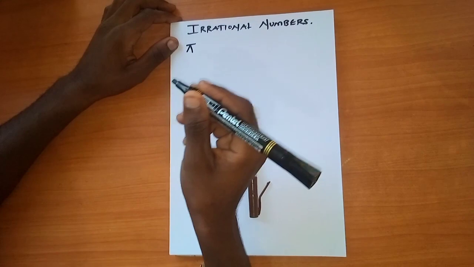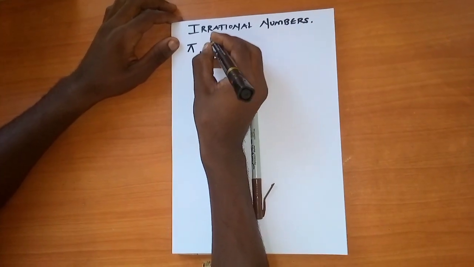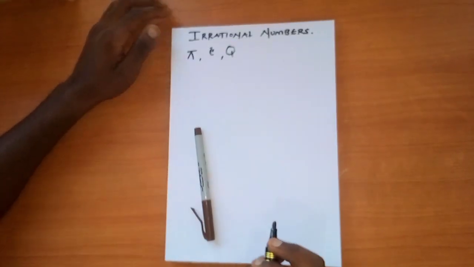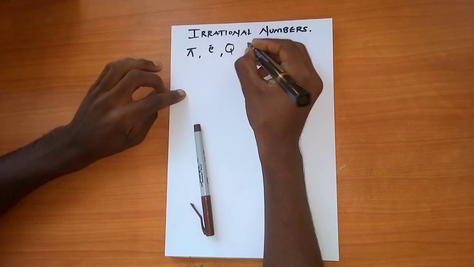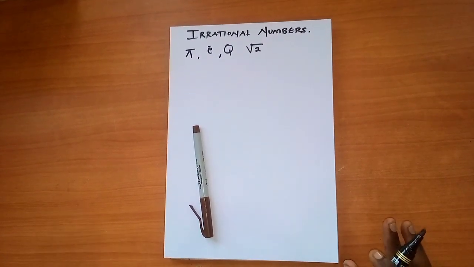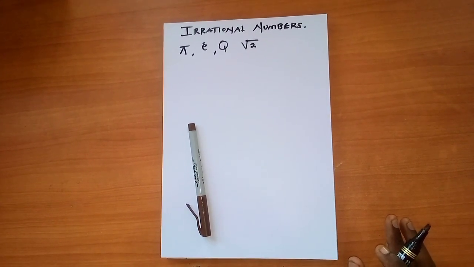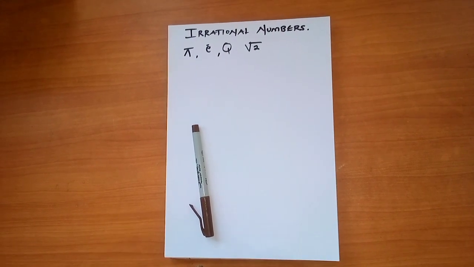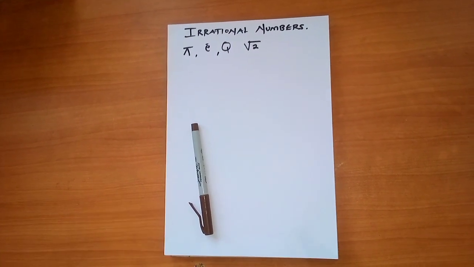So when you think of irrational numbers, you think of numbers like pi. You're going to think of numbers like e, Euler's number. You're going to think of phi, which is the golden ratio. You're going to think of the root of 2. Not only the root of 2, but the root of each and every number that is not a perfect square number. And you find that the decimal part is going to be non-terminating and non-recurring.